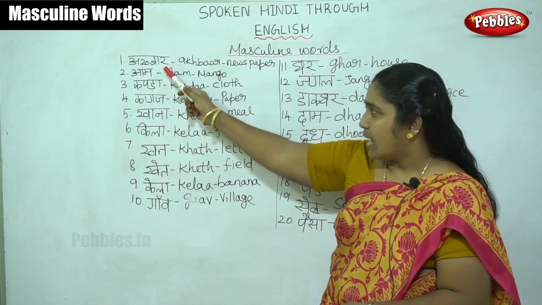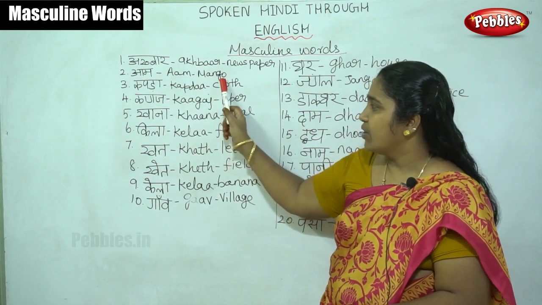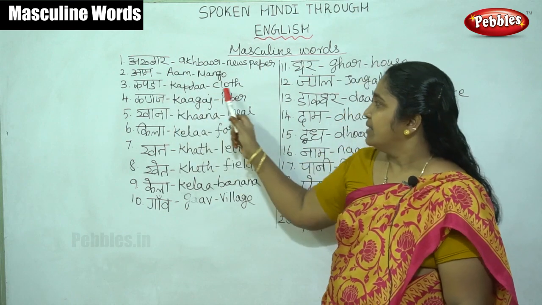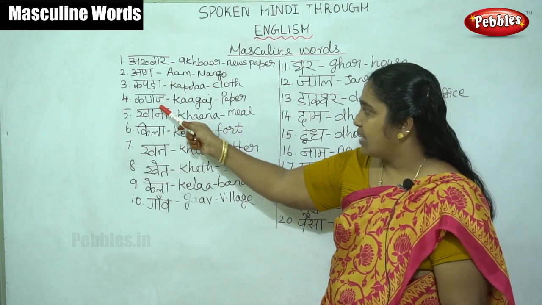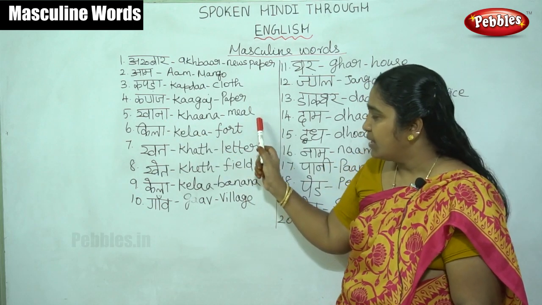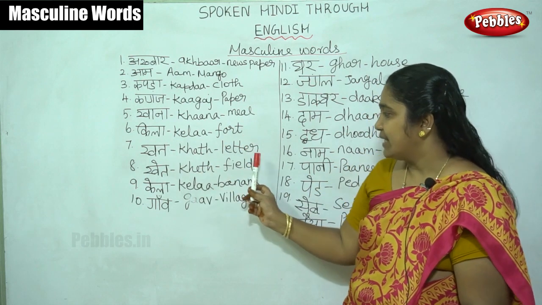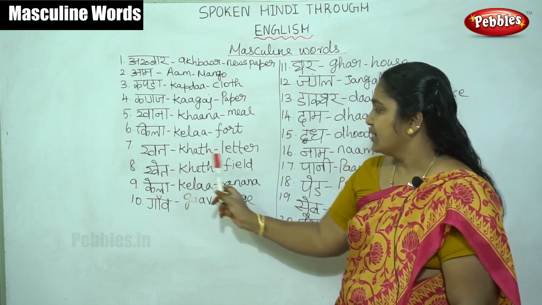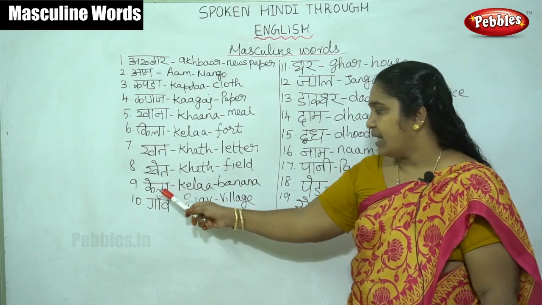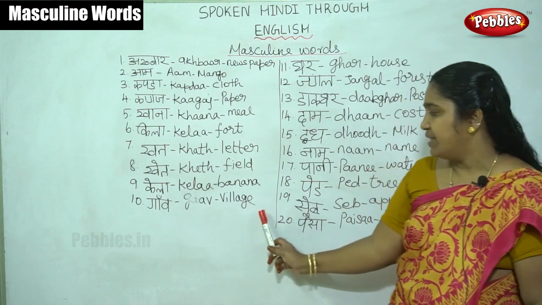See here, the first one is akhbar, newspaper, aam, mango, kapda, cloth, kagaz, paper, khana, meal, kila, fort, khat, letter, khet, field. Kela, banana. Here gaon means village.